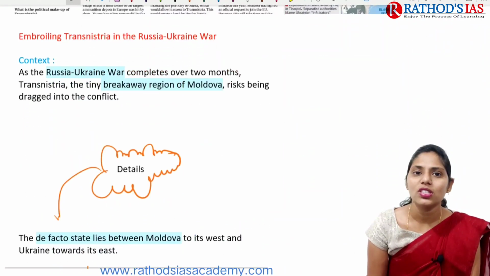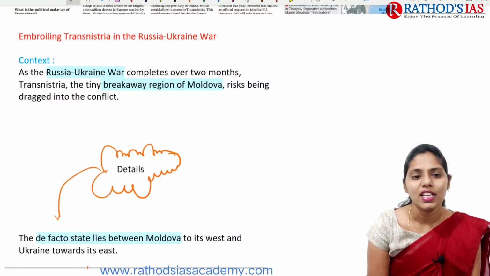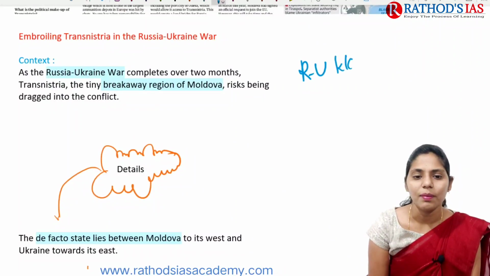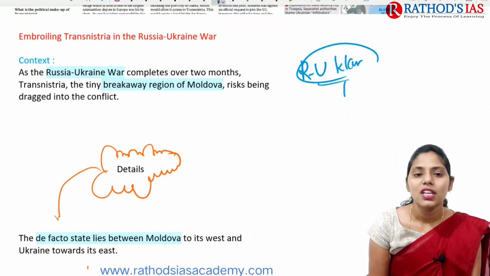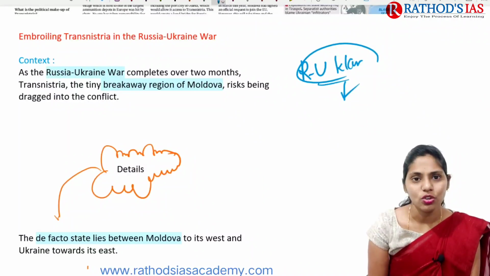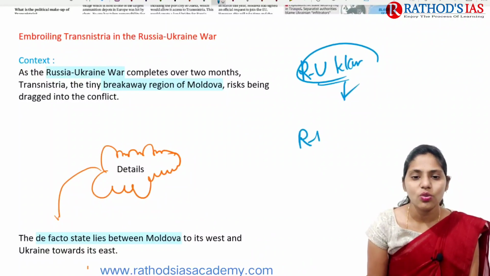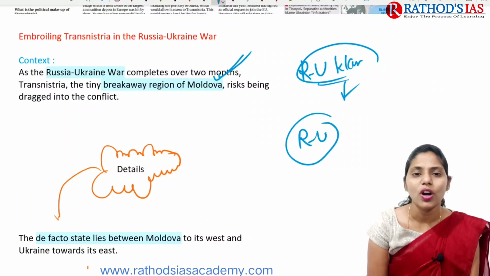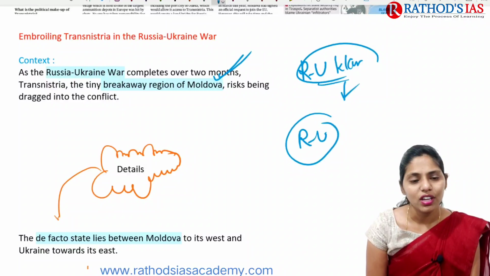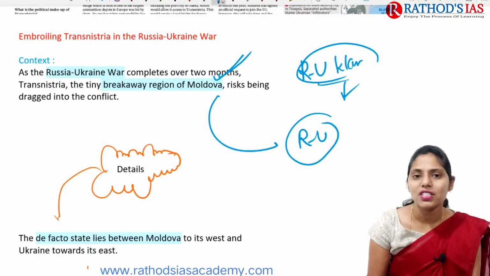So now let us see the context. It mainly says that as the Russia-Ukraine war completes over 2 months, Transnistria, the tiny breakaway region of Moldova, is posing some risk of being dragged into the conflict. So in this Russia-Ukraine conflict, Moldova and its tiny breakaway region also carry some risk.